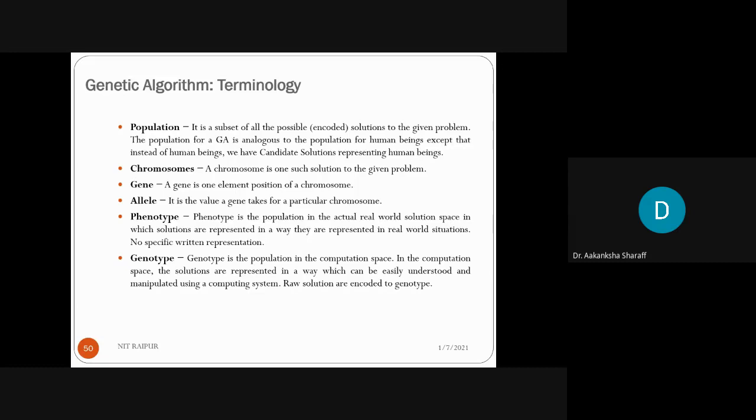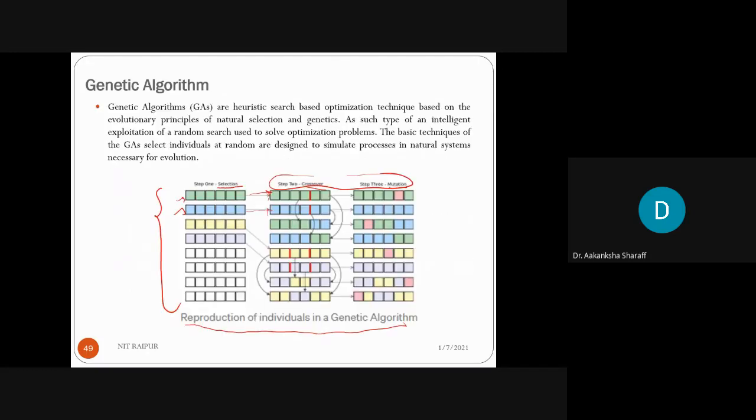Population is a subset of all the possible and coded solutions to the given problem. The population for a genetic algorithm is analogous to the population for human beings, except that instead of human beings we have candidate solutions. Like in this one, all these are populations. Clear? These are the set of solutions, or you can say a set of solutions is nothing but your population.